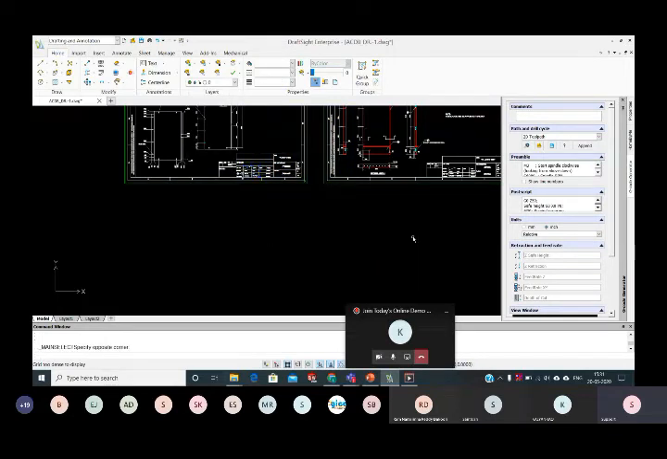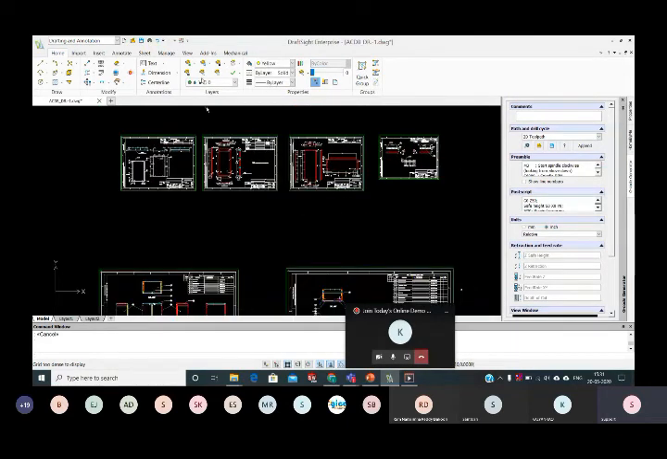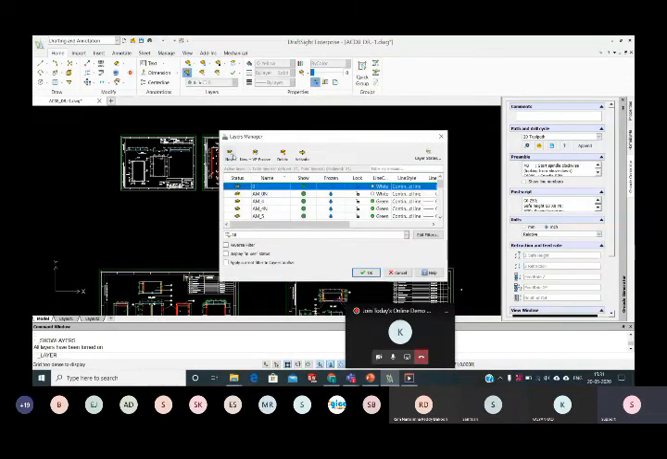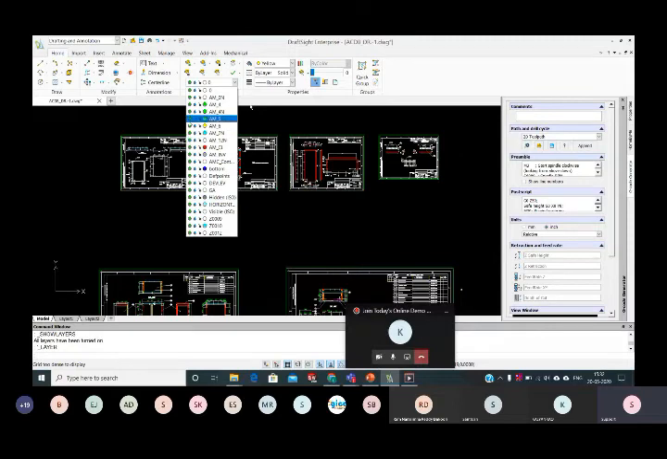See, so this type of layer management we can do. You can add your own layers, or if you want to add a new one, you can add it, or if you want to change an existing one, you can change it. So you can edit or change anything that you require. You can do all the things.